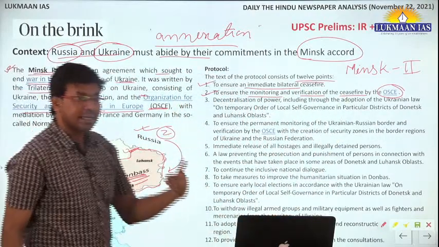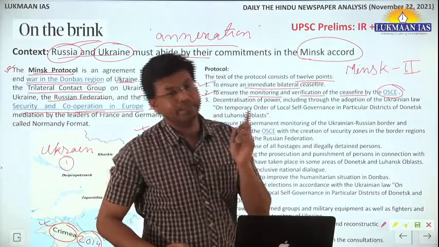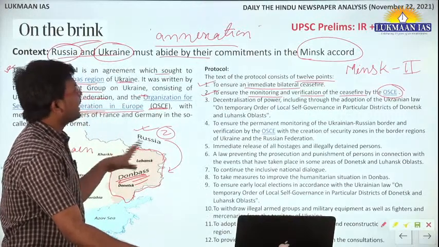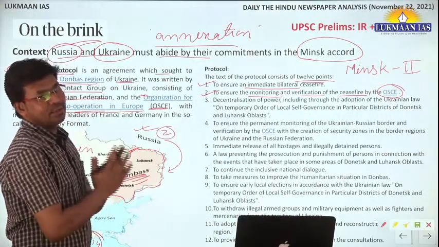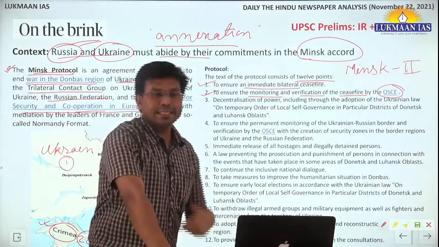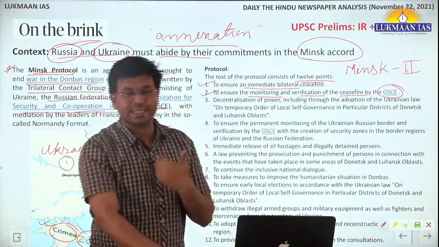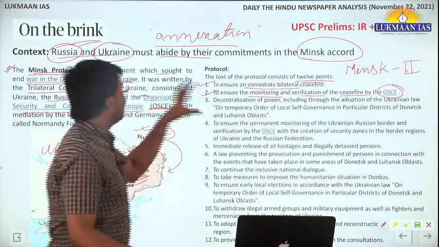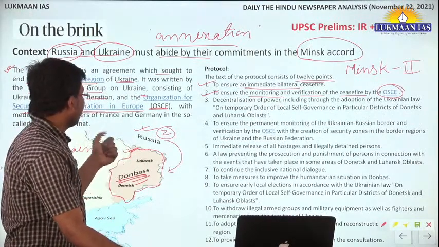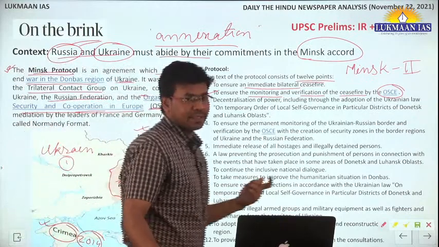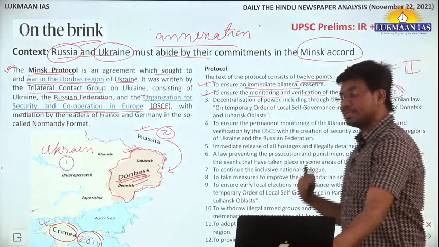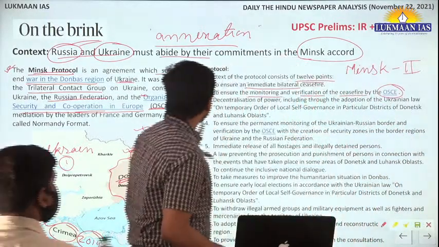After that, in 2015, Minsk Protocol 2 was signed, and in that protocol it was decided that both parties would ceasefire. So they added one more point to it, but still that could not bring peace and stability in the region. Peace and stability remained under heavy danger, because people from both sides are not understanding the importance of peace.